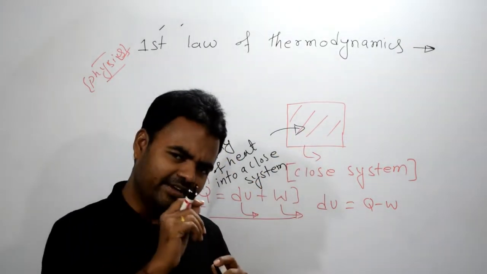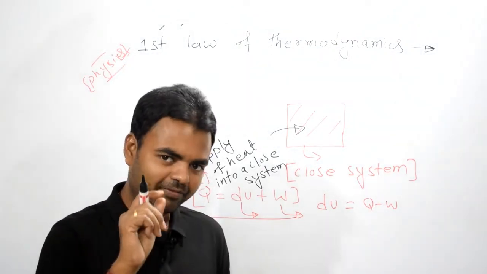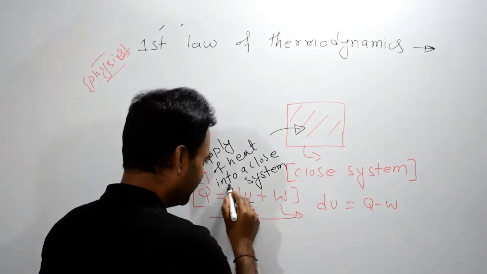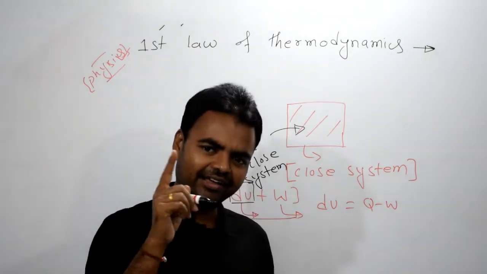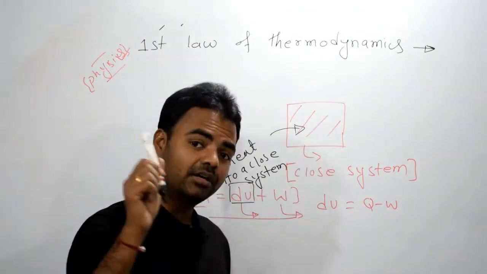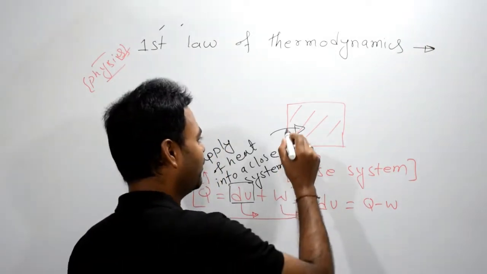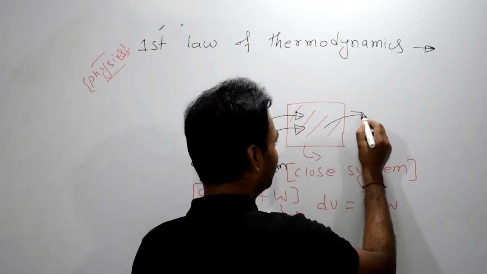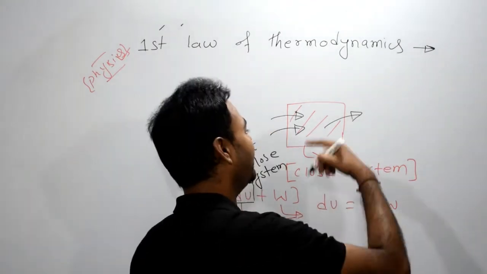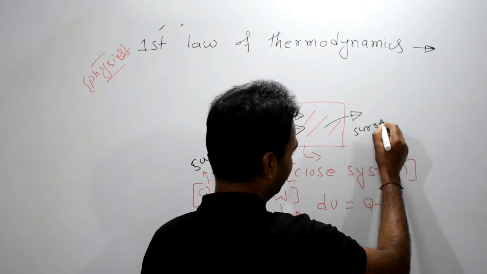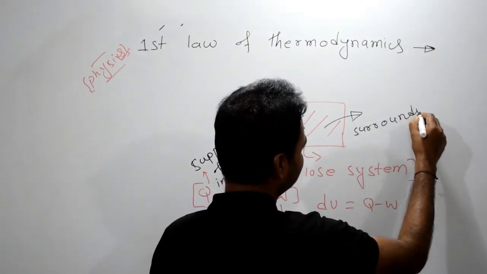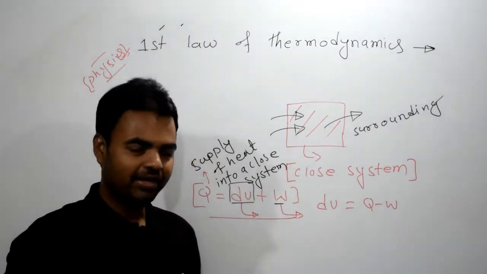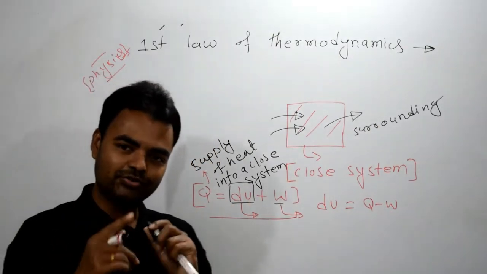Whenever we supply heat into it, there will be some changes taking place. So that is du, the change in internal energy of this closed system. And because we are supplying heat into the system, this system will do some work on the surroundings, that is w.